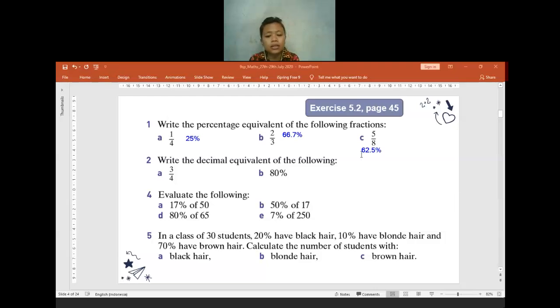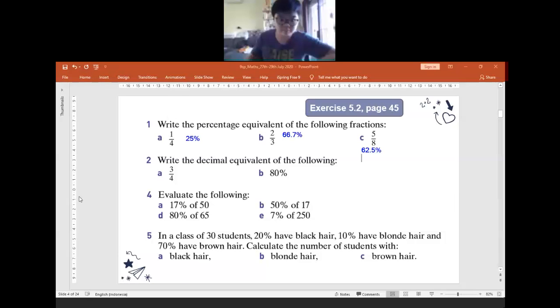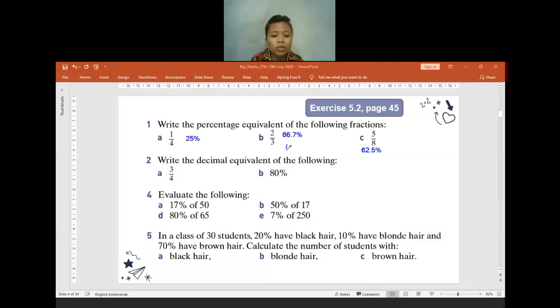Teacher, can we put the recurring mark on the decimal in a percentage? Yes, you can keep it. So I can write 66.6 and then put the recurring symbol? Yes, you can write it like that. If I use the pencil tool, it will take so much time, that's why I just type like this. If you want to write it with the recurring symbol, it's also okay. It's not wrong. Because I could not write the recurring sign here, I will just round it off to one decimal place.